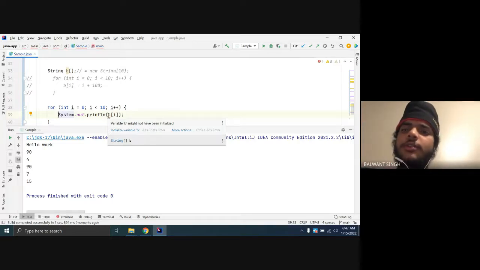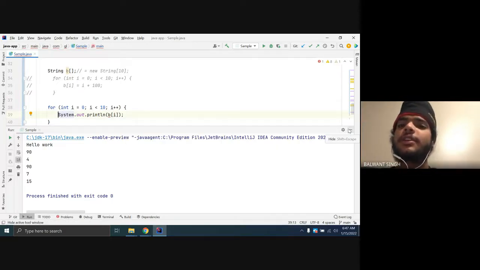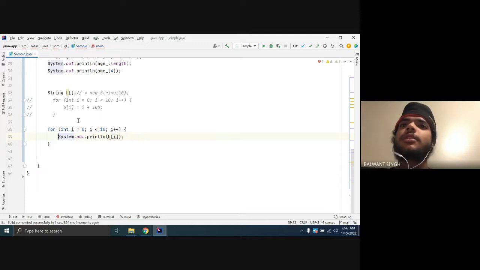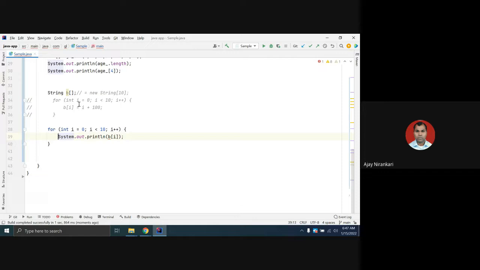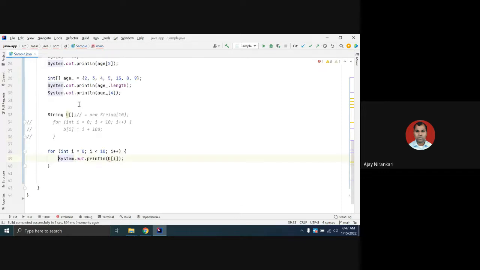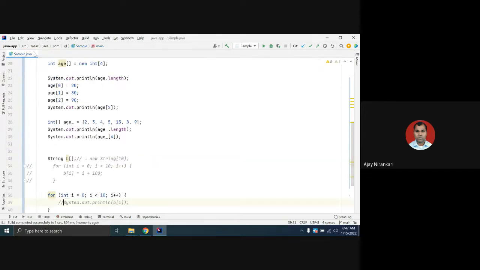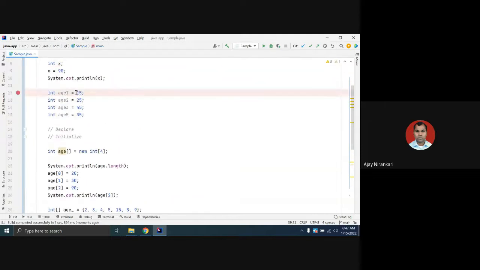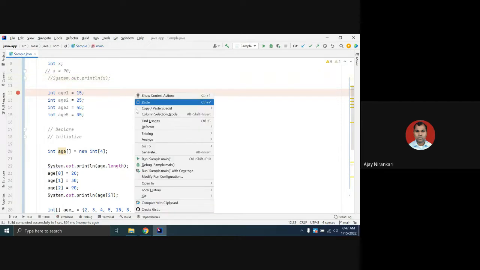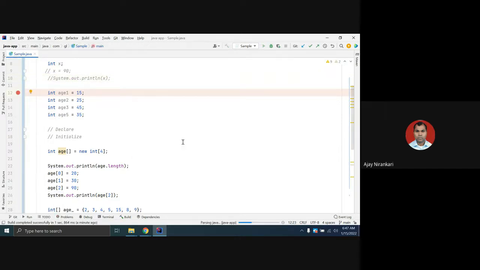So you mean to say that if we haven't initialized some variables, we can't use them? Correct, we cannot use them. Similarly here we have declared the X variable. If you do not initialize it, you cannot use it. Otherwise the compiler is happy and runs the code. There is no problem.